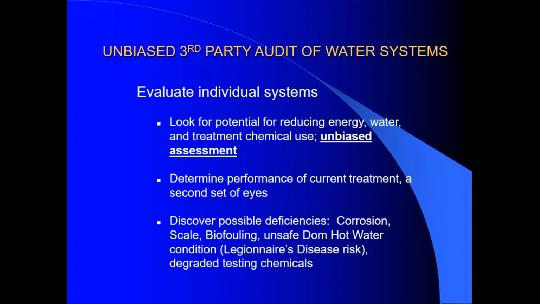Finally, we can perform an unbiased third-party audit of your systems and current water treatment. We will look for potential ways to reduce costs, determine how well the current treatment is working, and be a second set of eyes to discover deficiencies that might have been missed, such as corrosion, scale, biofouling, unsafe recirculating domestic hot water system operation, and degraded testing chemicals.